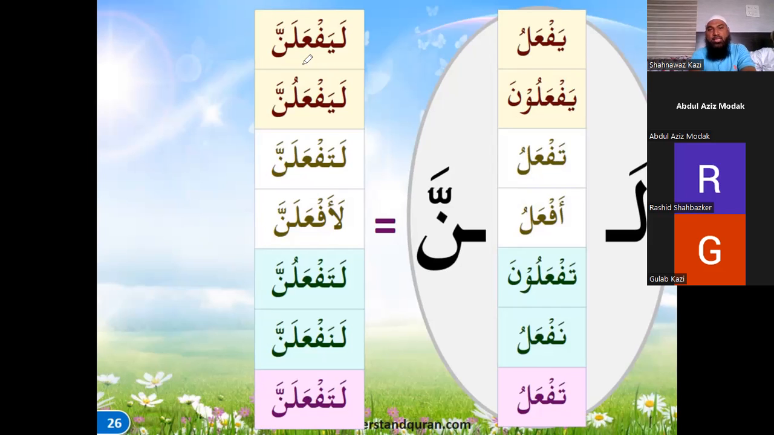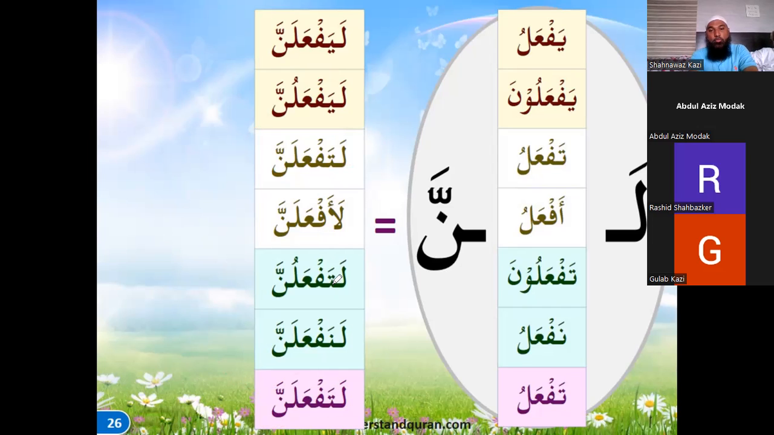So taf'alu becomes la taf'alanna, and taf'aluna becomes la taf'alunna, and af'alu becomes la af'alanna, naf'alu becomes la naf'alanna, and taf'alu becomes la taf'alanna. Right? So if you see, the feminine form will be the same as the second person form. La taf'alanna is the same as la taf'alanna for feminine. Exactly the same. There's no difference. Okay.